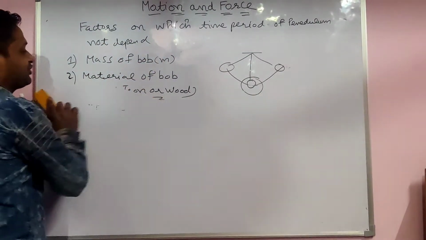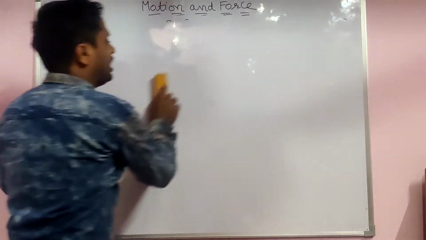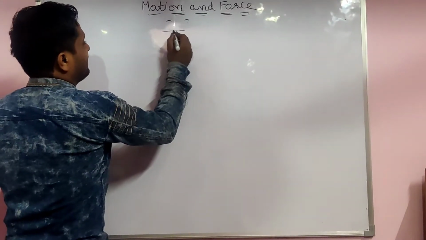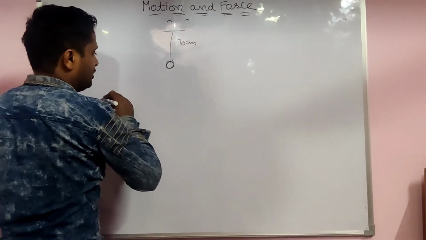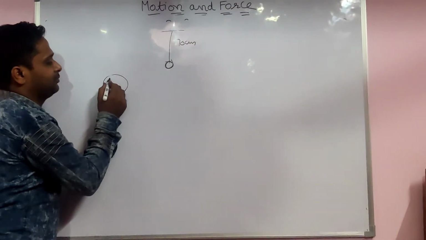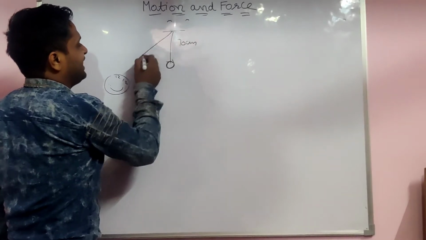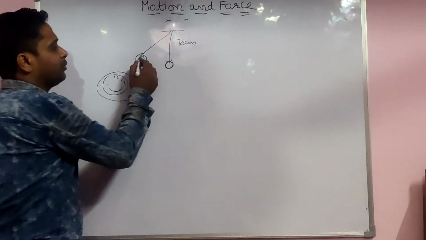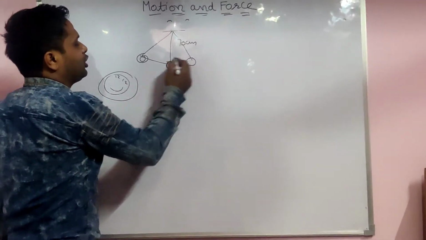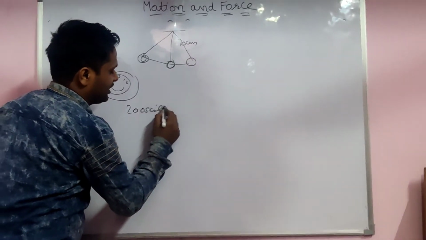Now, if you want to find out the time period of a pendulum practically in the lab, how are you able to find it? Take a pendulum with string length, for example, 70 centimeter, one bob, one clock, a stopwatch. Take the pendulum from this side and release it and start the stopwatch. You observe the time of the pendulum for 20 oscillations.